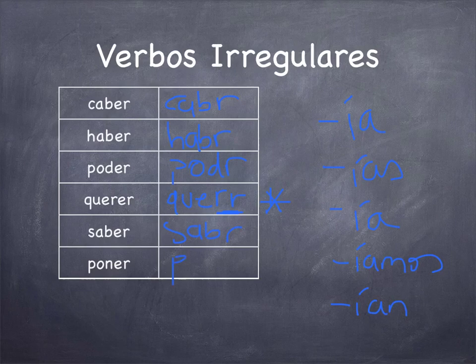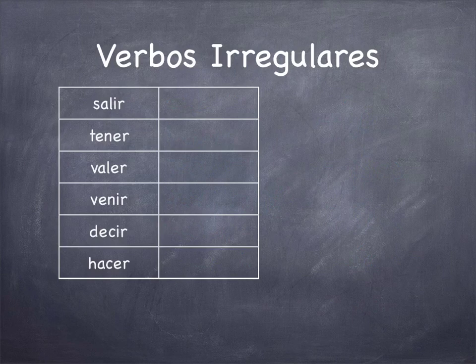Sabría and pondría. So same thing with the verb salir, so then it would be saldría, saldrías if it's tú, saldría again if it's él, ella or usted, saldríamos if it's nosotros, and saldrían if it's ellos, ellas, ustedes.